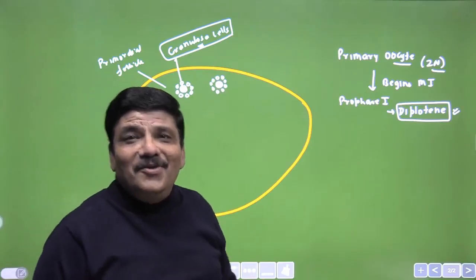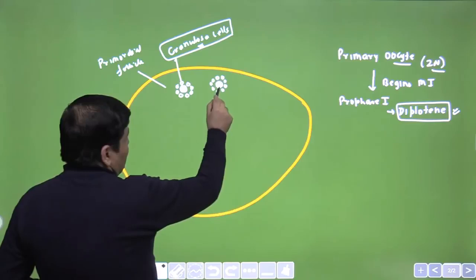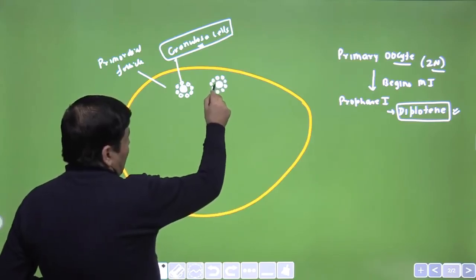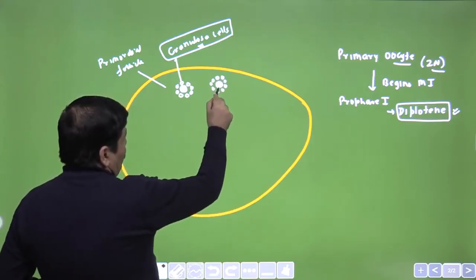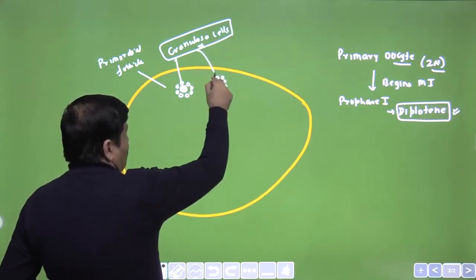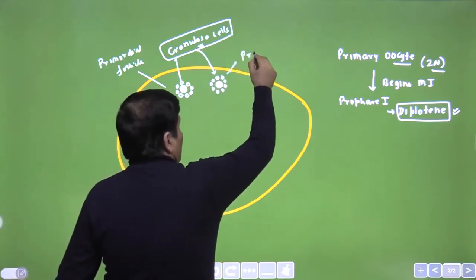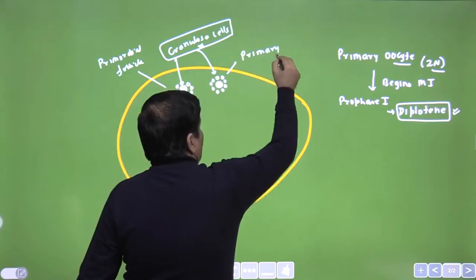I am in a hurry to tell you what exactly a primary follicle is. Let me remind you, this is a primary oocyte arrested at diplotene of prophase 1 of meiosis 1. It is surrounded by a single layer of, now we can call this clearly, granulosa cells, and I am calling this structure a primary follicle.